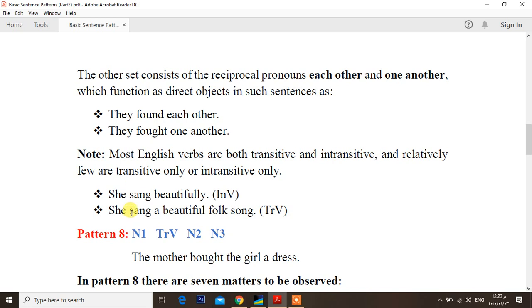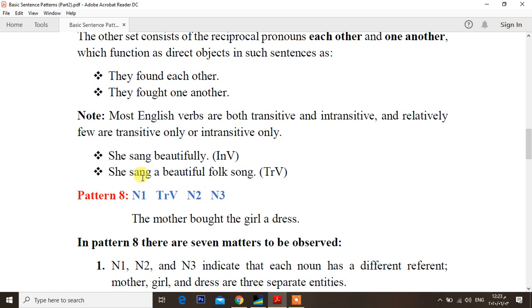Let's see those examples. She sang beautifully. Sang here is regarded as intransitive because it's followed by an adverb and it can stand alone with meaning with its subject, she. The second one: she sang a beautiful folk song. Sang here is a transitive verb because the meaning isn't completed, so it needs another noun.